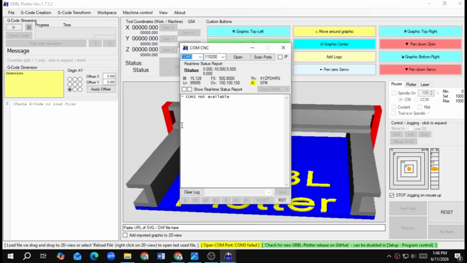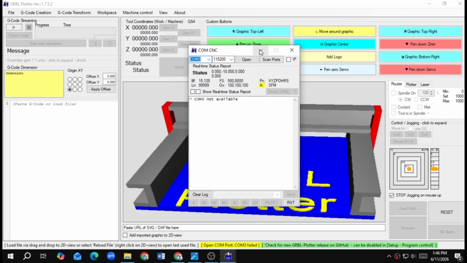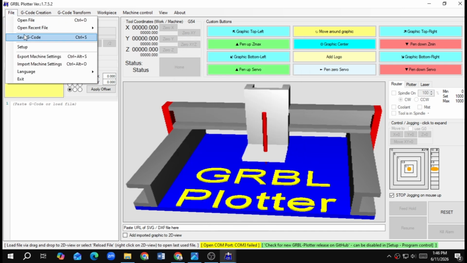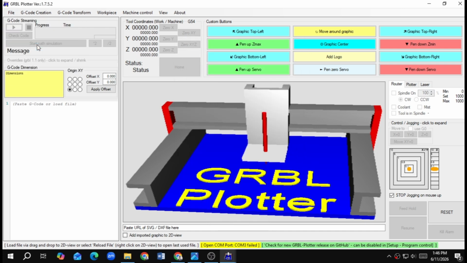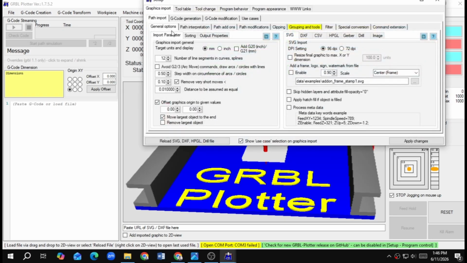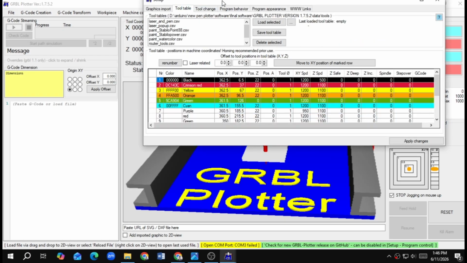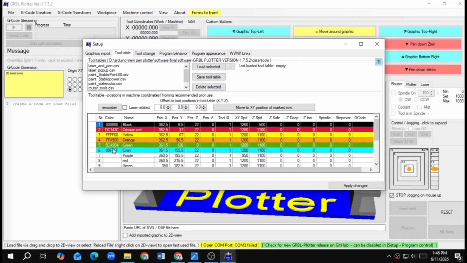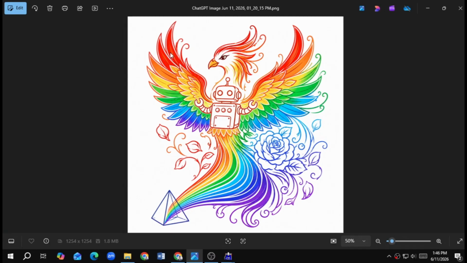Here I have not connected the Arduino yet. I will connect it later. I'm just going to the tool table. Go to files, then setup. Open tool table. Here we have to put the necessary colors to plot the image. In my image, I have crimson red or red, yellow, blue, navy blue or cyan, purple, etc., and green also.